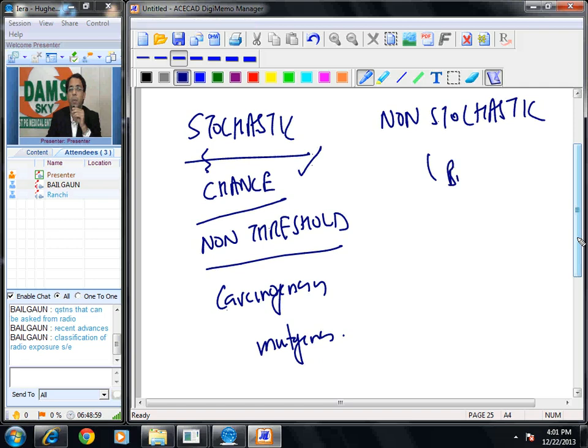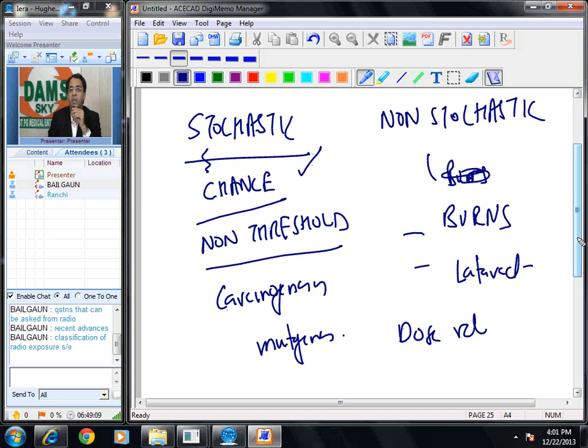While radiation burns, cataract, these are all dose related effects. More the dose, more chances of burn. More the dose, more chances of cataract. These are called as non-stochastic effects. Stochastic effects are nothing but chance effects or effects which have no threshold, which may occur at any dose. Okay, so this is how we classify the side effects of radiation.